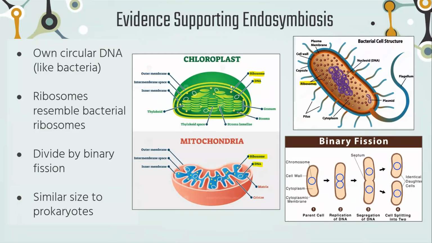Both chloroplasts and mitochondria divide by themselves by binary fission, similar to how bacteria divide by binary fission, where one cell with one circular DNA, the circular DNA doubles and then the cell splits into two cells. This is how not only bacteria divide, but also chloroplasts and mitochondria on their own. Chloroplasts and mitochondria are also similar in size to prokaryotes. So all these rack up as evidence to show that chloroplasts and mitochondria might have been ancient bacterial cells that were engulfed by eukaryotic cells, because they're functioning on their own with their own DNA inside the eukaryotic cells.